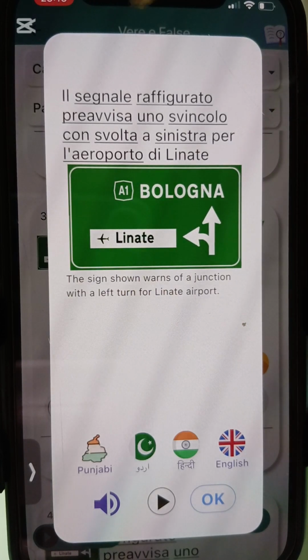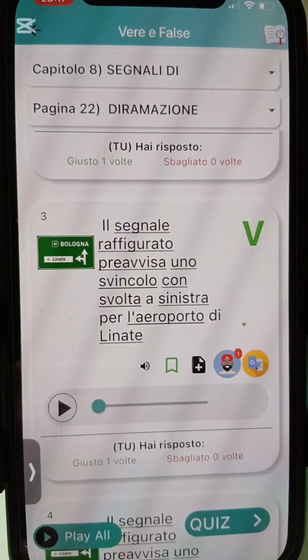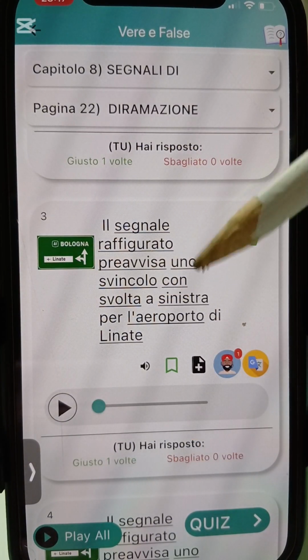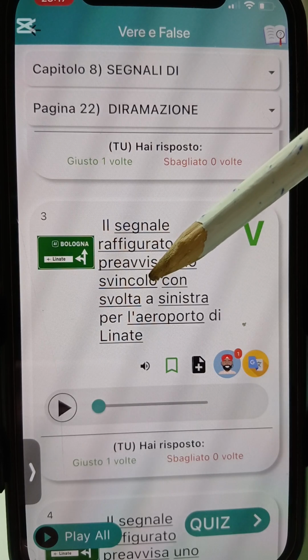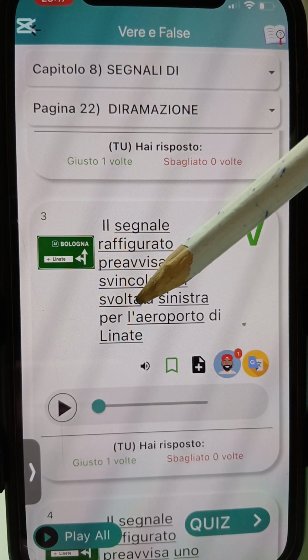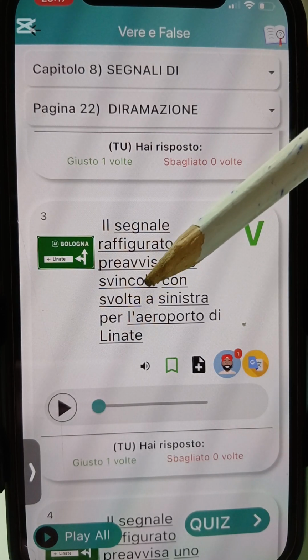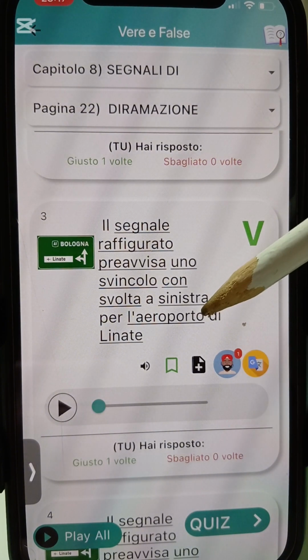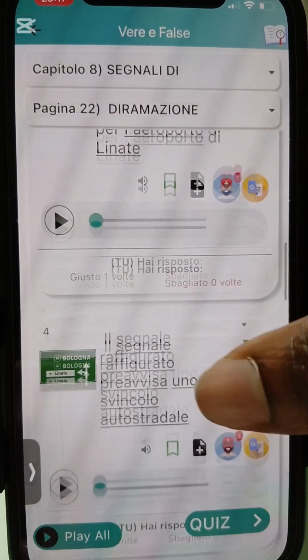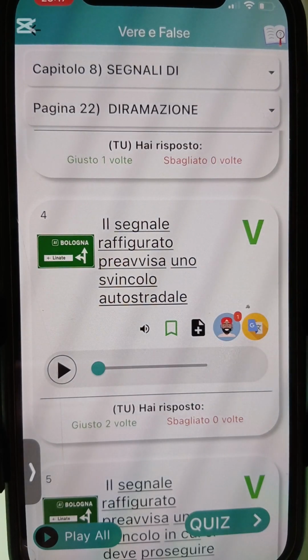For you to get to Linate, alright, you have to do what? Turn to your left. Okay, you have to do what? Turn to your left. Svincolo, exact junction. Alright, exact junction. Svolta, turn. Okay, svolta, turn. Alright, aeroporto, airport. Linate na name of city, name of the airport.